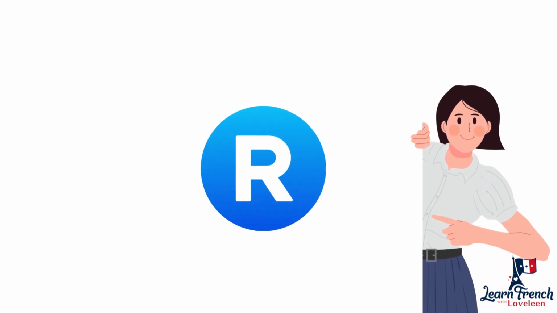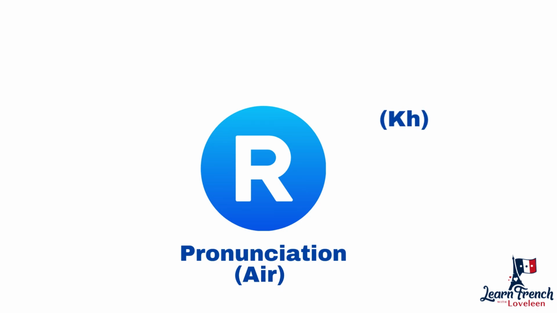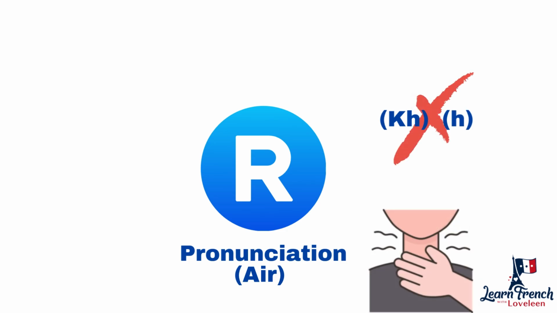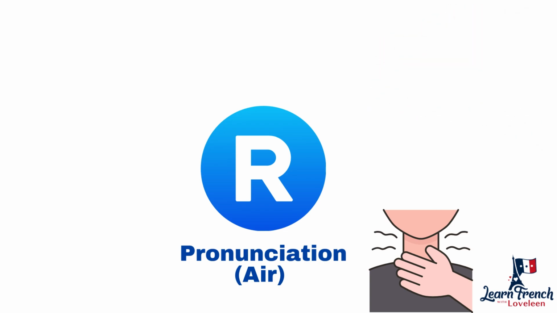Okay. Now we have a letter, this is the trickiest one, huh? Okay, so let's try. This is letter R. Because it's not proper K, it's not even H. It's like from the back of your throat. It's like H, H sort of, okay? It's like R. The sound is coming from the back of your throat. Okay, that is R. All right, and that is the name of the letter R, and the sound is H, H, H sort of. It's a kind of throat sound.